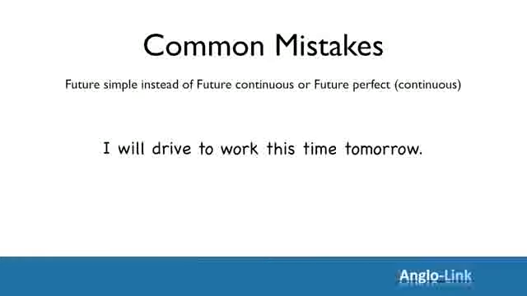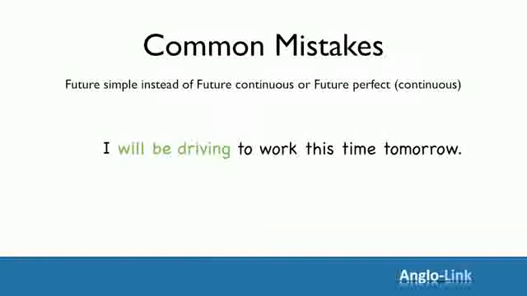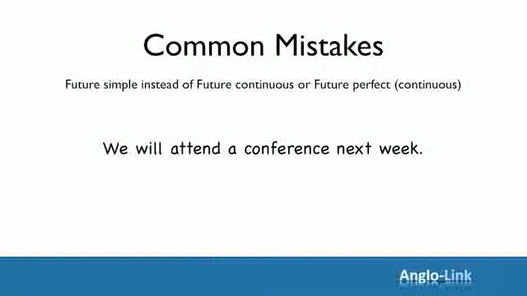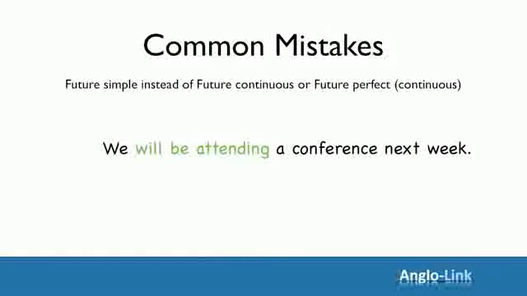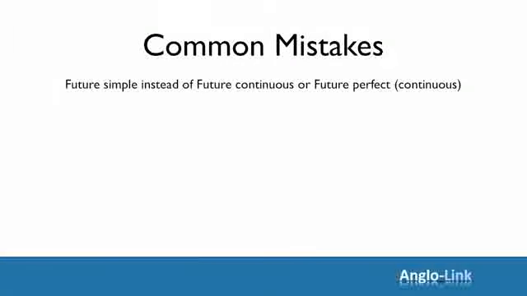I will drive to work this time tomorrow. Action taking place at a specific time in the future. So not will drive, but future continuous. Will be driving. Let's look at the next example. We will attend a conference next week. A future arrangement. Again, not future simple, will attend, but future continuous, will be attending. Let's look at another example.